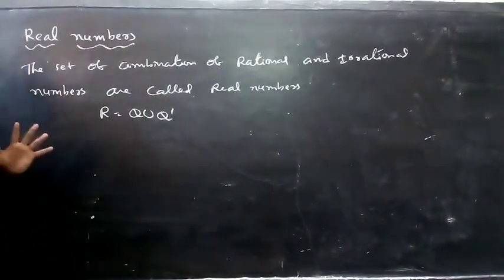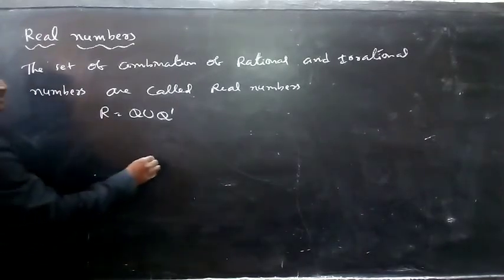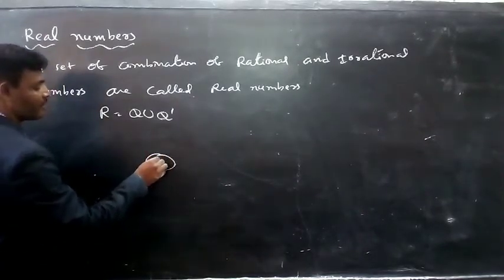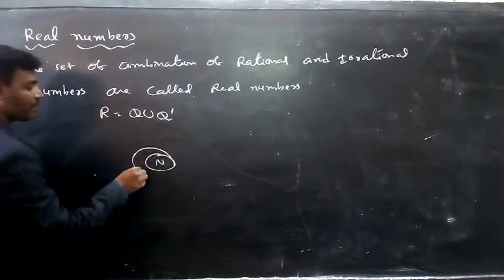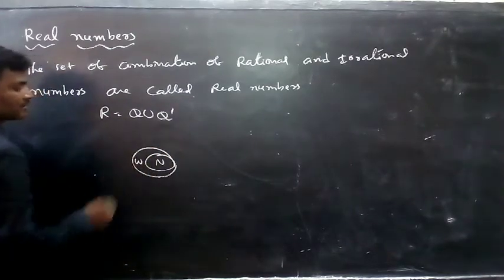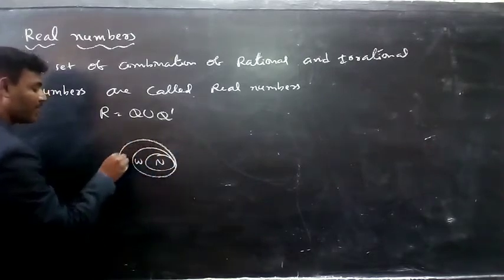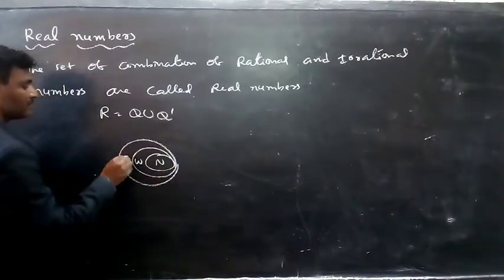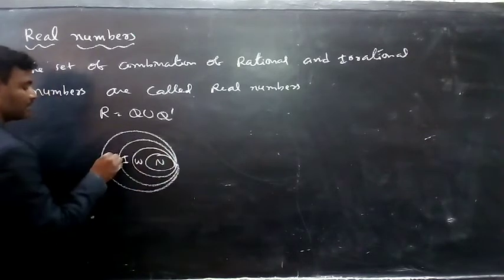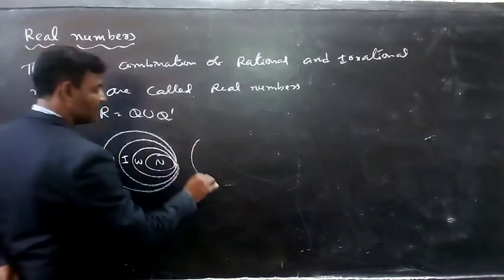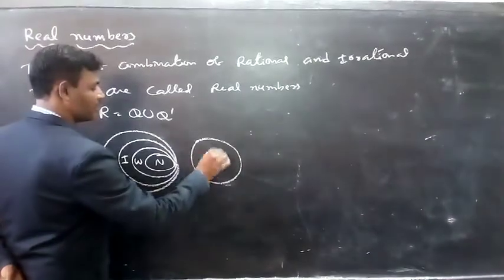So what is the structure of the real numbers? See here. First, natural numbers. Natural numbers are part of whole numbers. Whole numbers are part of integers. Integers are part of rational numbers. And these are the irrational numbers, which are different.